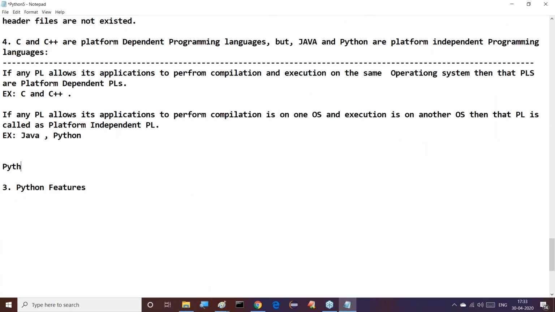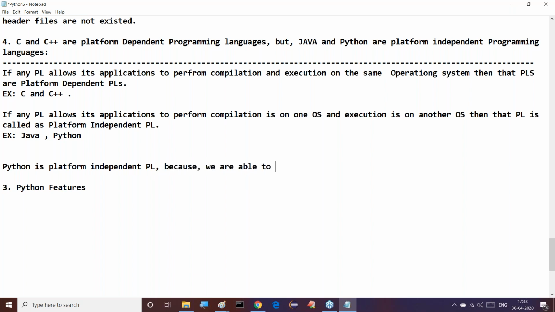In the case of Python, this is my required conclusion, guys. To understand this point only I've given all the C and Java points. Here, my required conclusion is which one? Python is a platform independent programming language. Why? Because what is the reason for it?